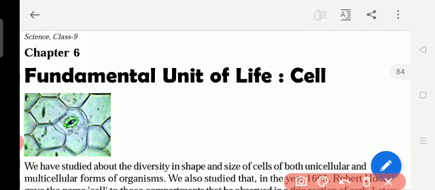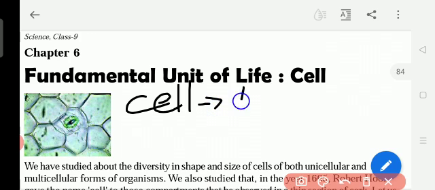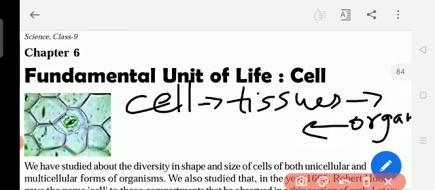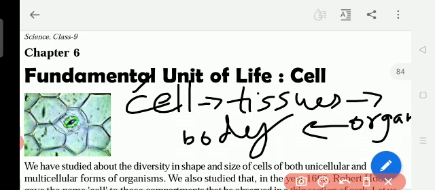You know already, the next lesson you study about the tissues. So many cells together make the tissues, and all the tissues together make the organ. All the organs together make the body, one body structure. For example, in a finger we have so many cells that together make one tissue, and all the tissues make an organ.